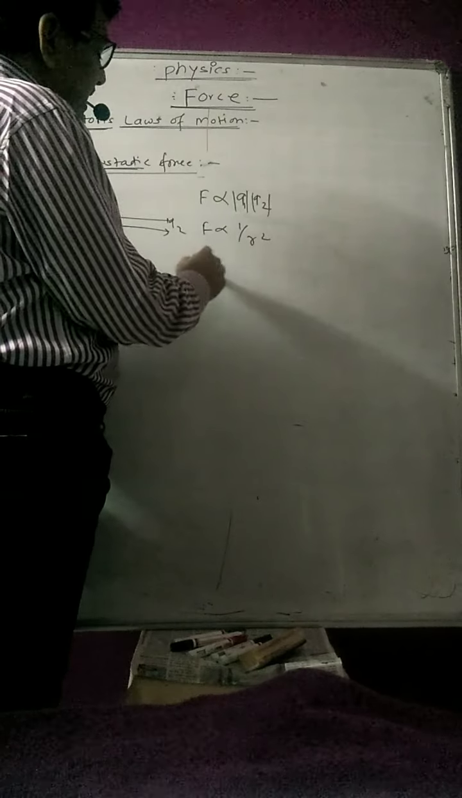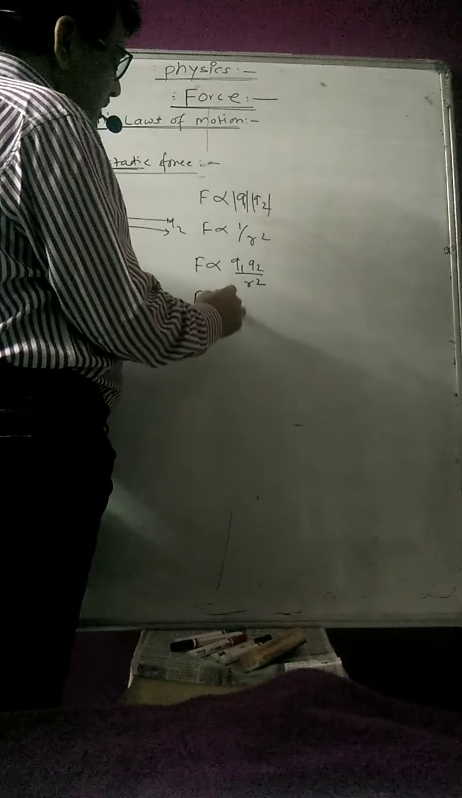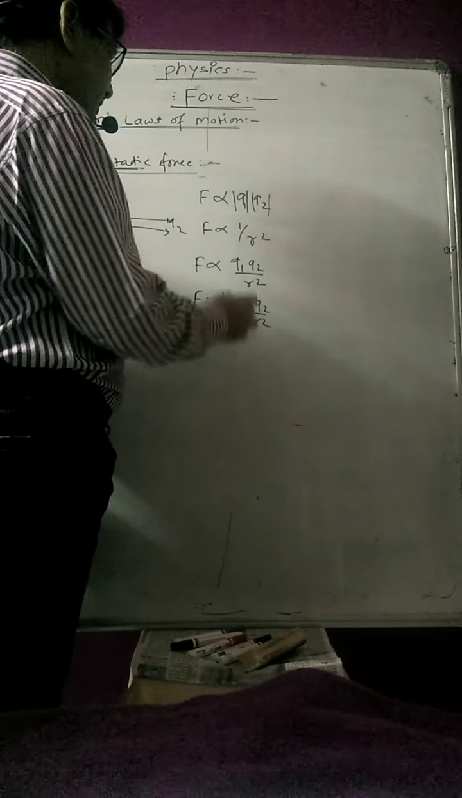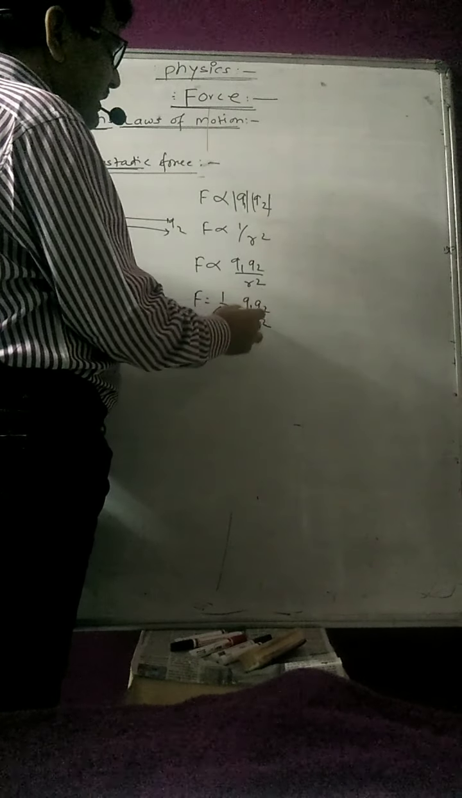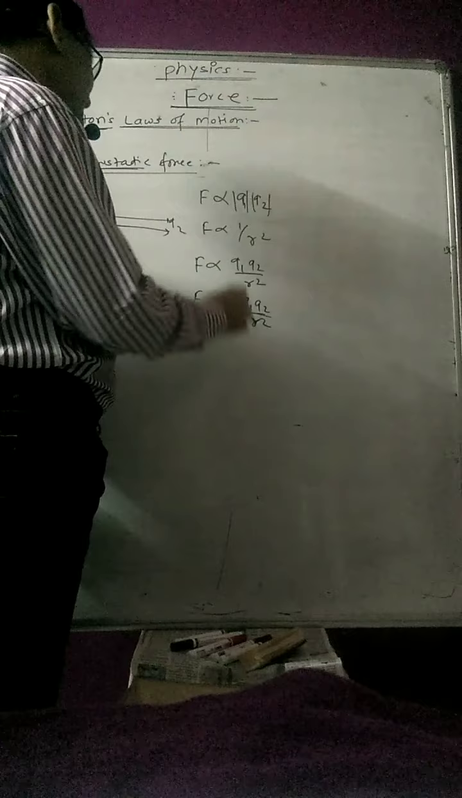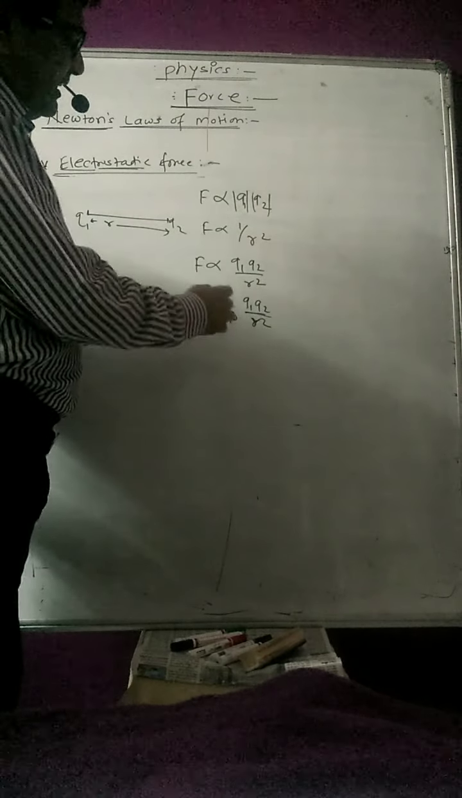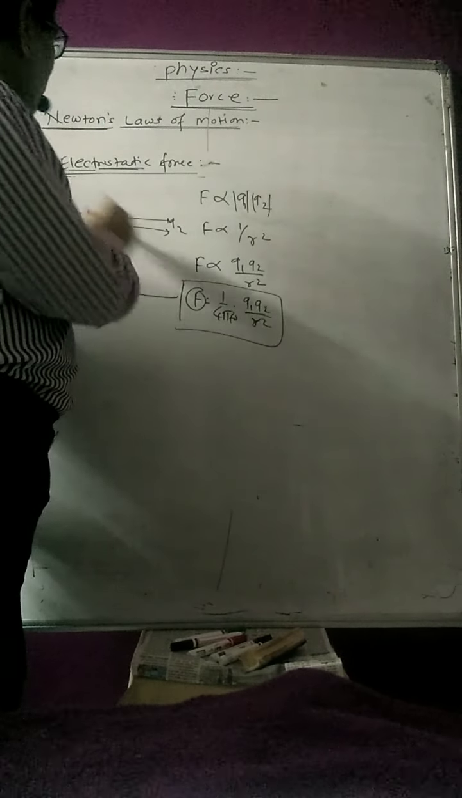Or we can also say that F is directly proportional to Q1 Q2 upon R square, or F is equal to 1 upon 4 pi epsilon 0 Q1 Q2 upon R square. Here, epsilon 0 is the permittivity of free space, Q1 and Q2 are the two static charges, and R is the separation distance between them. If you solve all the values by putting pi as 3.14 and epsilon as 8.85 into 10 raised to minus 12, you will get the answer 9 into 10 raised to 9 Newton meter square per Coulomb square. So that is your constant factor. This is the force we have defined as the electrostatic force.